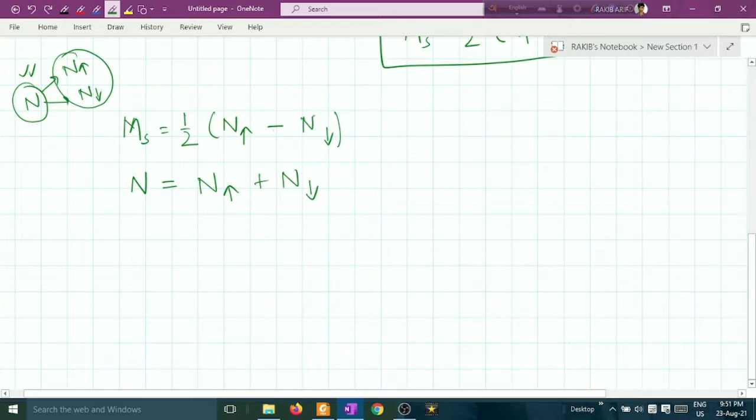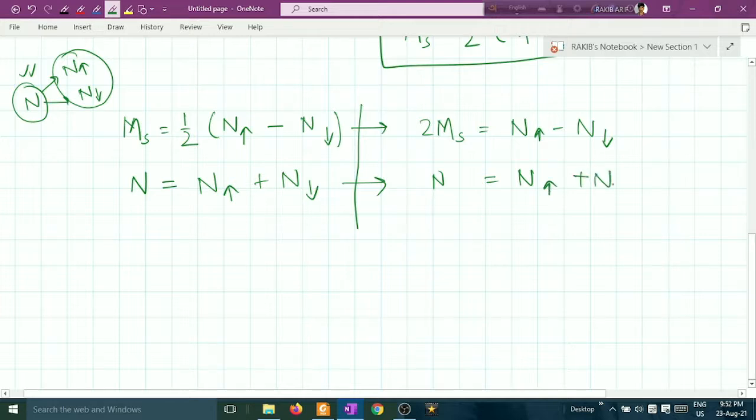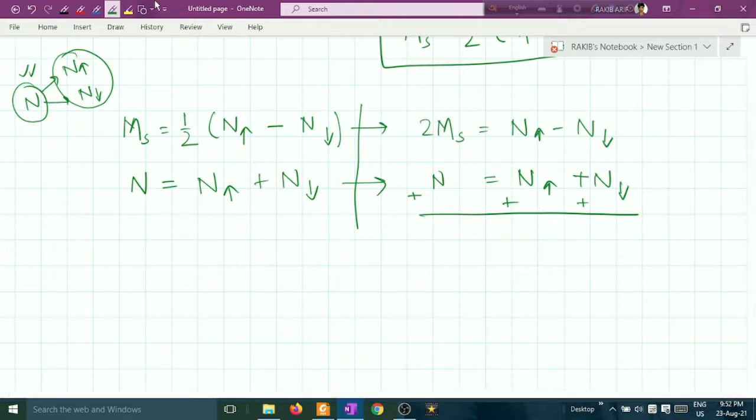Before going to solve, I am writing this as: multiply this 2 with this ms. This means 2 times ms equals n up minus n down, and from this I am writing directly n equals n up plus n down. So, adding them first, then subtract. Okay, first adding them, what will happen? Adding them, this term will cancel out with each other.